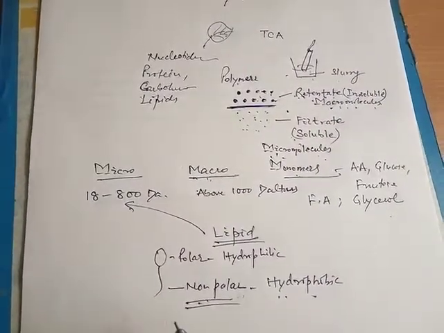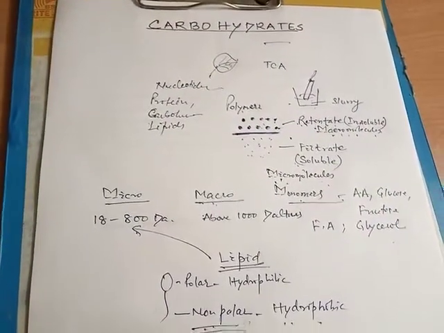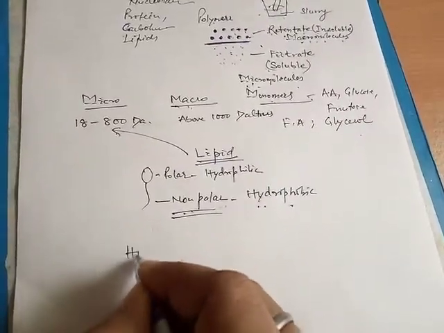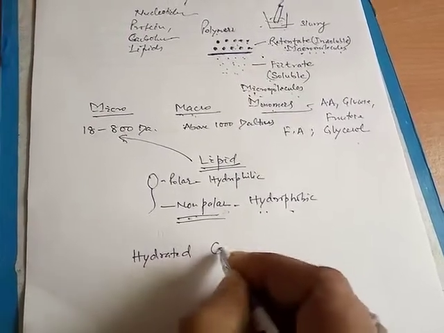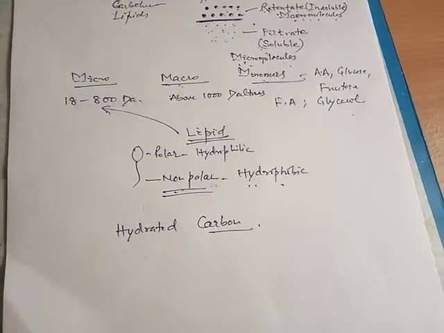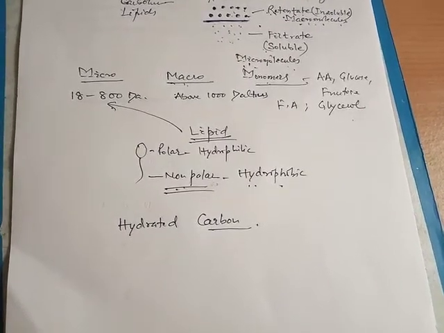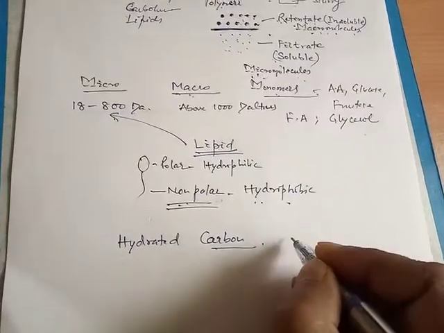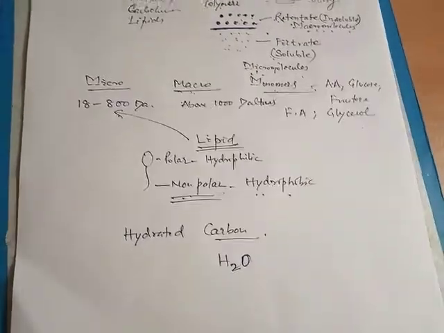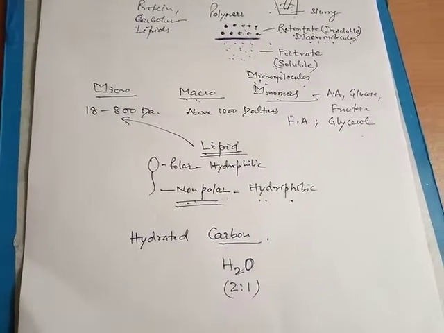Today we'll discuss the carbohydrates. Earlier, carbohydrates were considered to be hydrated carbon, an organic compound having hydrogen and oxygen in the same ratio as contained in water, that is 2:1.